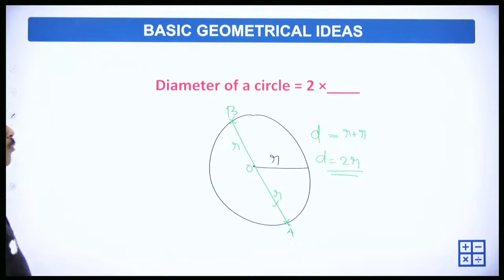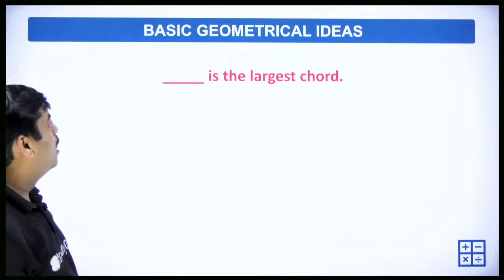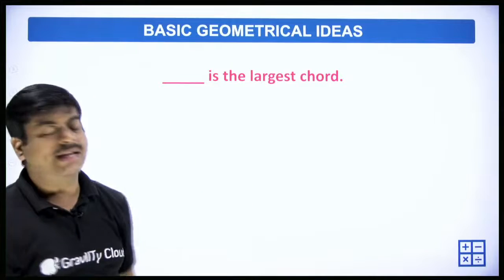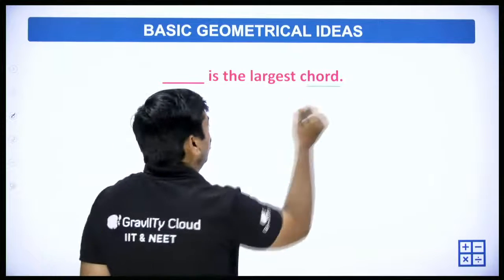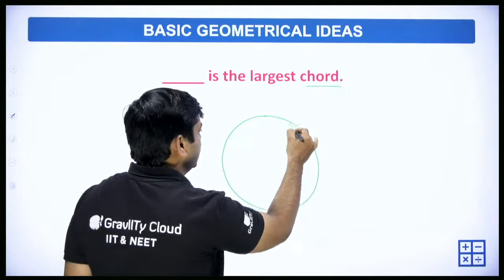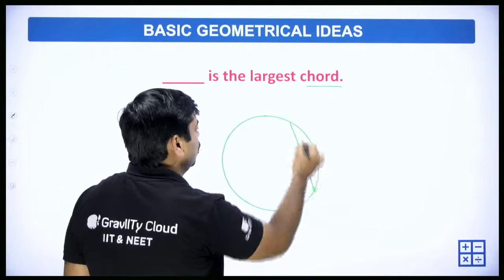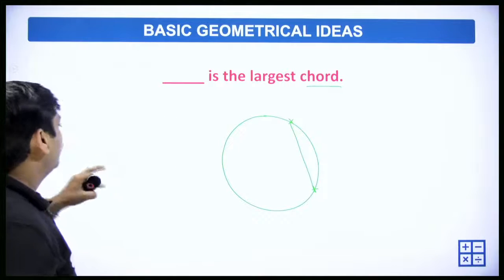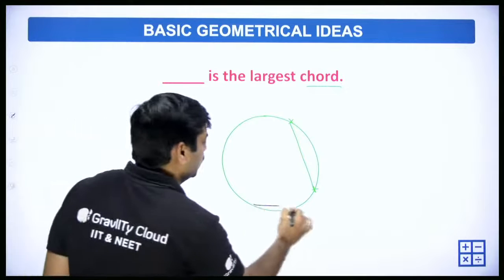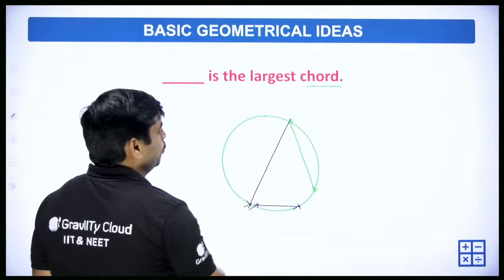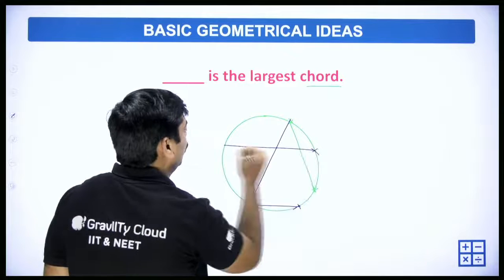Right. So moving ahead, dash is the largest chord. What is a chord? Once again, what is a chord? For example, we have a circle like this. Any line joining any 2 points on the circle is a chord. That is a chord. We have more chords. This is one chord joining these 2 points.